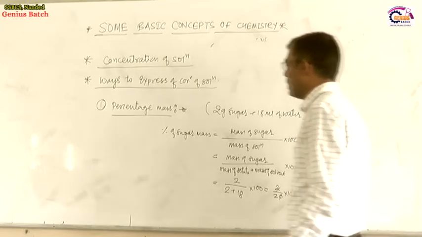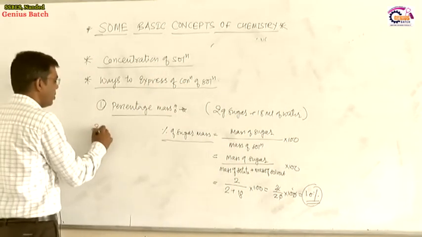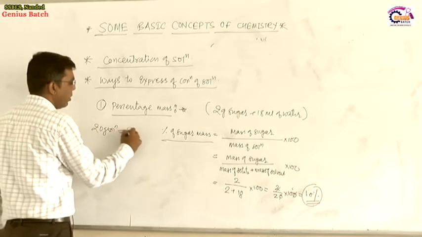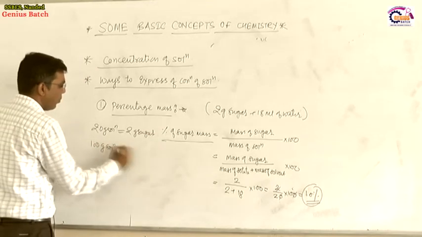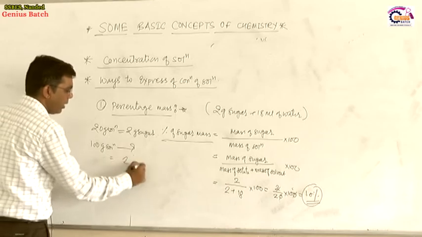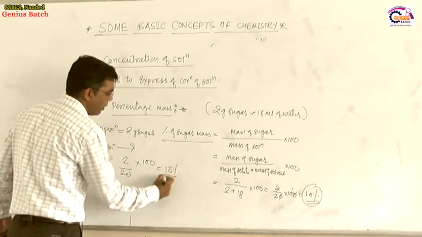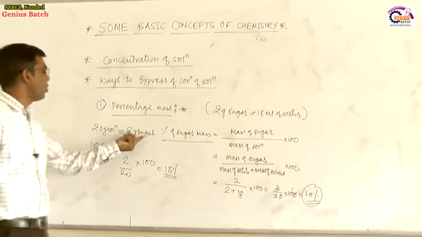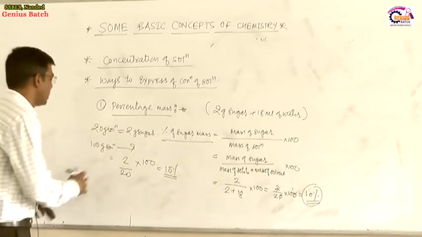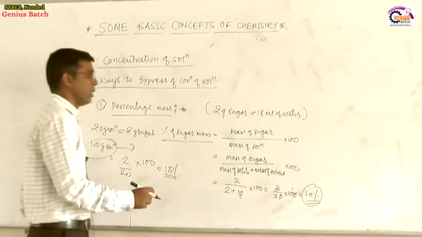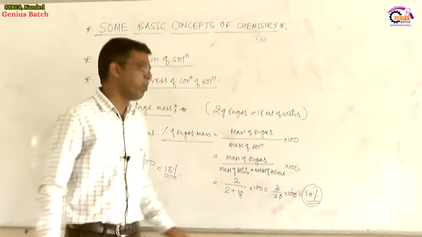The mass percentage of sugar is 10%. It means 20 grams of solution contain 2 gram of sugar. 100 gram of solution will contain how much? How can we calculate? 2 into 100 divided by 20, the percentage will be 10%. So this much amount of solute is present in this much solution, then calculate the amount of solute present per 100 gram of solution. That will give you directly the amount of solute present in percentage or per 100 ml.